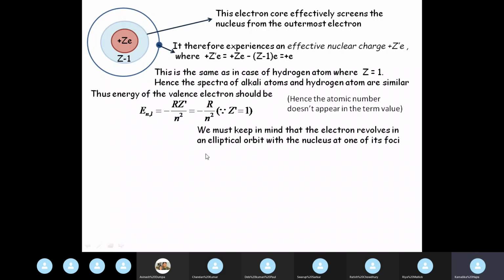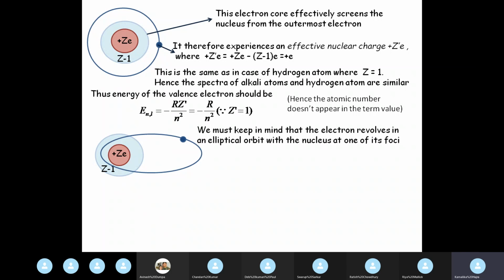Similarly here, when the outer shell electron is moving in an elliptical orbit, the nucleus will be at one of its foci. So if this is the core and the nucleus, then unlike this very good looking orbit which makes our life simple, the actual orbit is like this, with the nucleus at one of the foci. So now what is the complication?